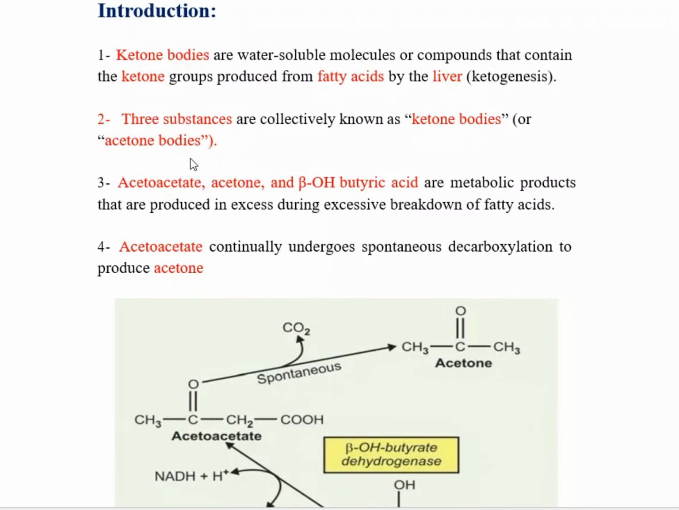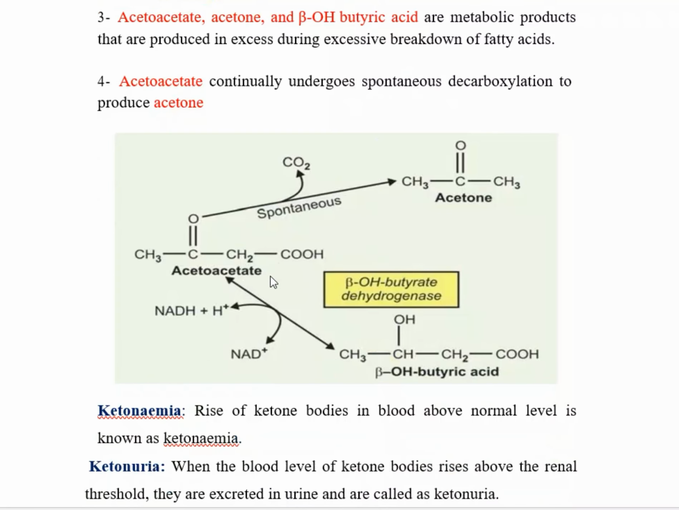These three substances, acetoacetate, acetone, and beta-hydroxybutyric acid, are metabolic products produced in excess during the excessive breakdown of fatty acids. Acetoacetate continually undergoes spontaneous decarboxylation to form acetone. This is the acetoacetate structure. It can spontaneously lose carbon dioxide, that is decarboxylation, to form acetone. On the other hand, acetoacetate with the help of NADH forms beta-hydroxybutyric acid.